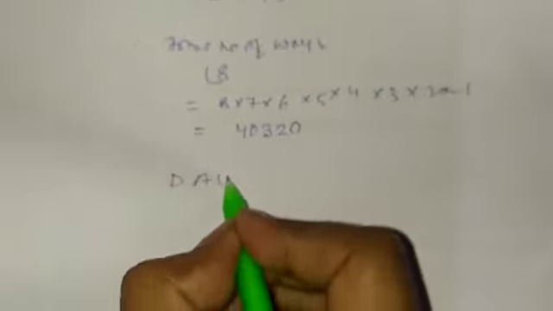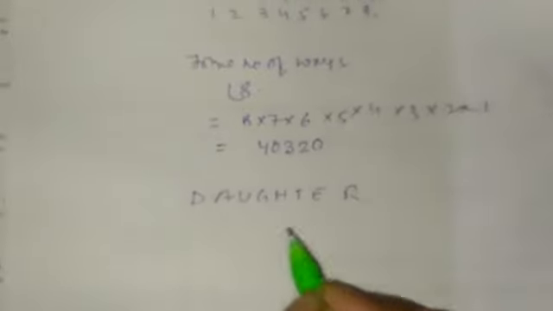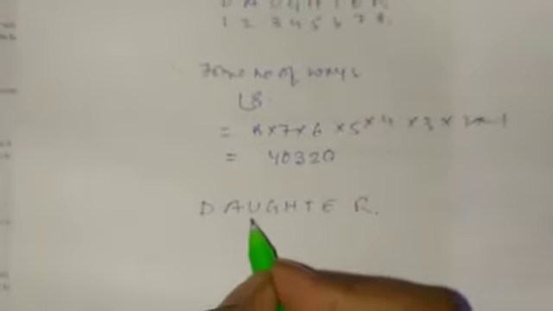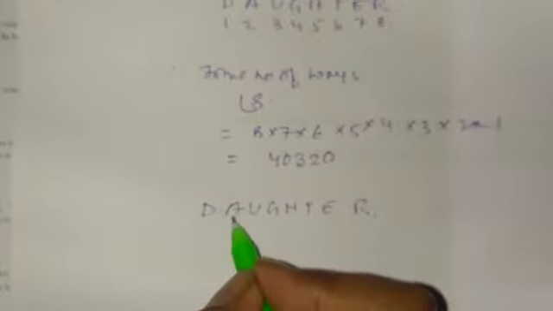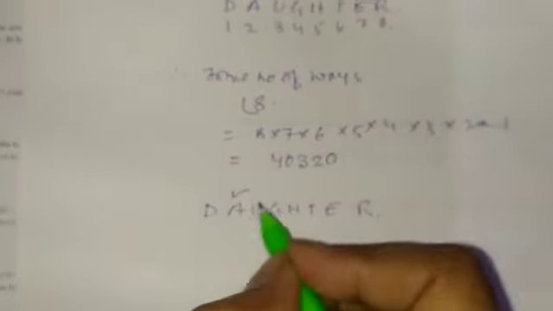Now the vowels always come together. In that arrangement, DAUGHTER, D A U G H T E R, this is a vowel, this is a vowel, this and this.